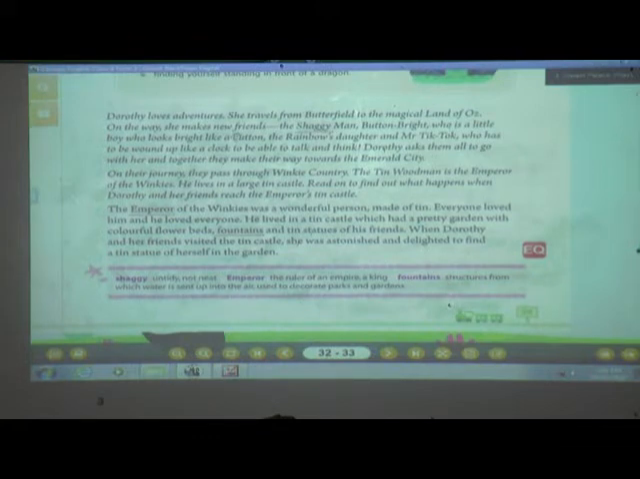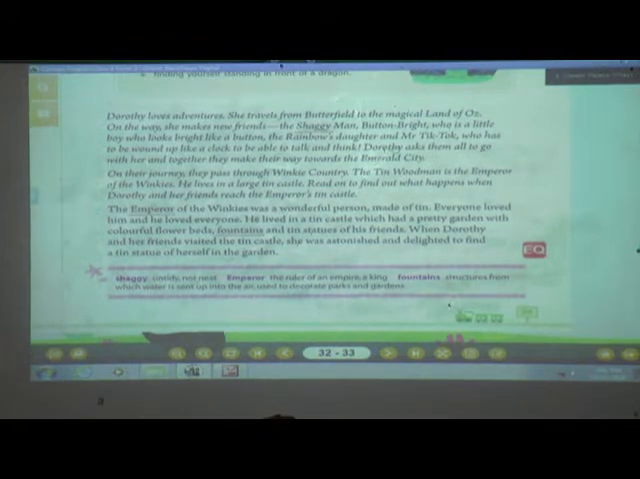The Shaggy Man. What do you mean by shaggy? Untidy, not neat. Means not in a neat way. Uncleaned. Button Bright. Who is this Button Bright? He is a little boy who looks bright like a button. Also the Rainbow's daughter and Mr. Tick-Tock, who has to be wound up like a clock to be able to talk and think. Means like a clock, he used to talk and think.